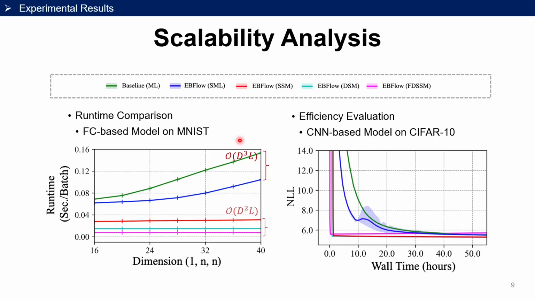To analyze the scalability of our proposed method, the figure on the left here shows the runtime versus the data dimension when training with different objectives. Score matching based objectives exhibit better scalability when compared to maximum likelihood objectives. The figure on the right here shows the performance versus the training time. Score matching based objectives converge faster when compared to maximum likelihood objectives.